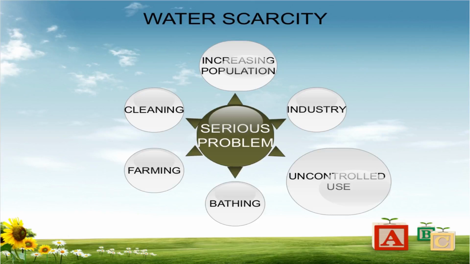Why does this scarcity take place? Man started thinking about it. Then they found that increasing population, more industries, and uncontrolled use of water in bathing, farming and cleaning lead to water scarcity on the earth.